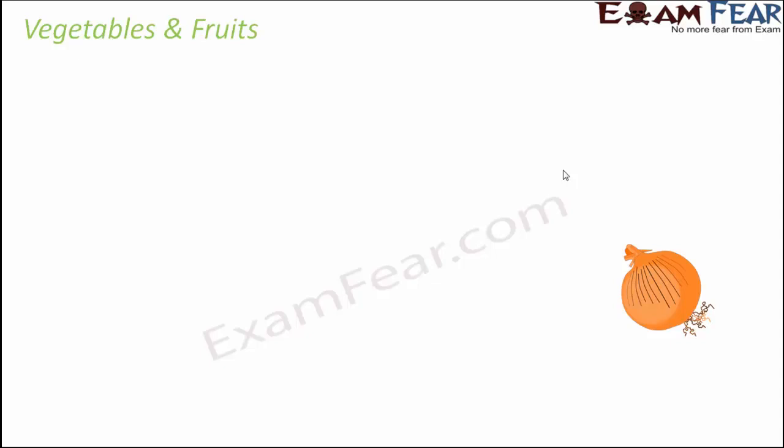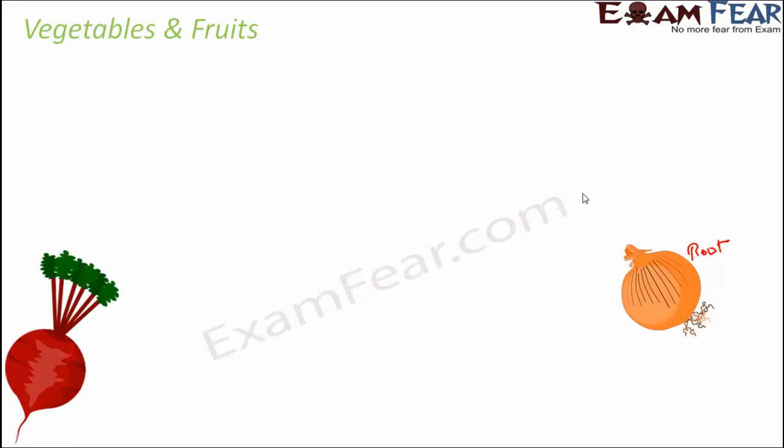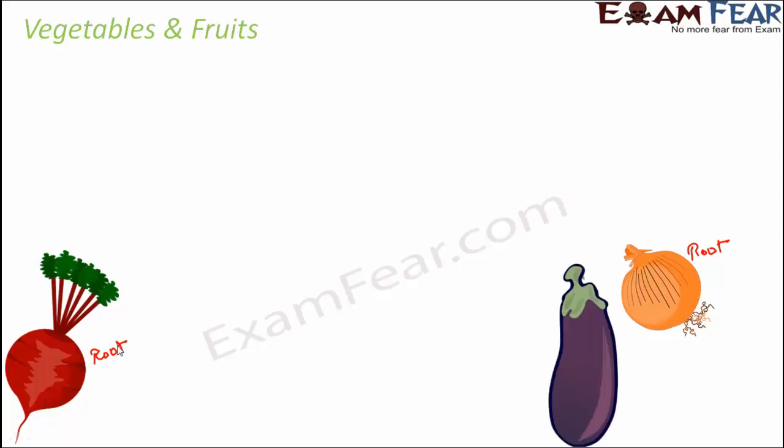What do you think onion is? Is it a fruit of a plant, or a stem, or a root, or which part of the plant is onion? You might be surprised to know that onion is a root of the plant. It is basically the root. If you have ever seen the onion plant, you would see that the onion remains under the ground and above the ground is the stem. So we basically eat the root. Talk about beet. Beet again is the root of the plant. This also remains below the ground.